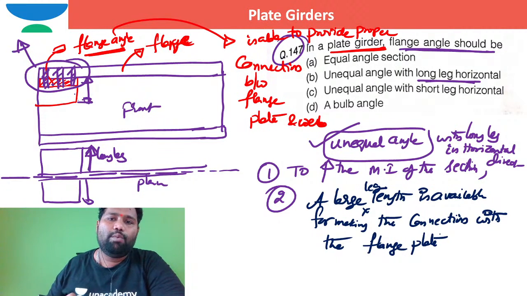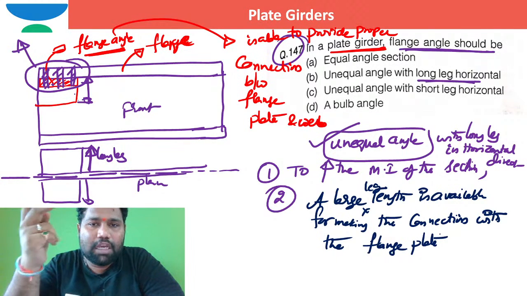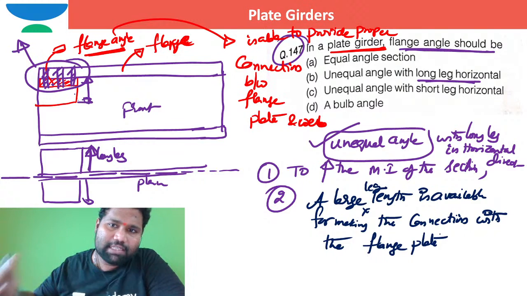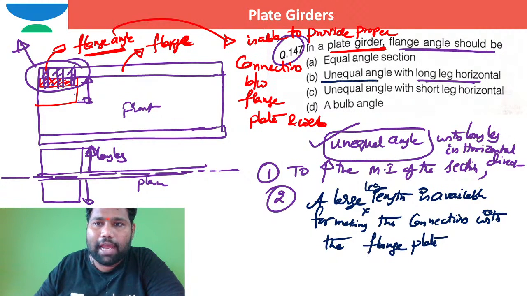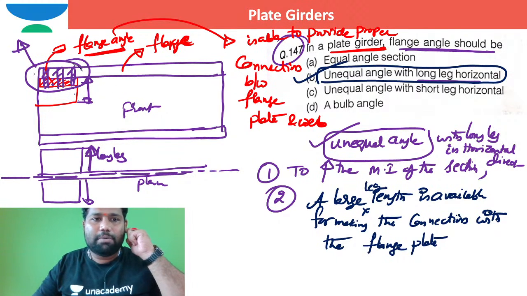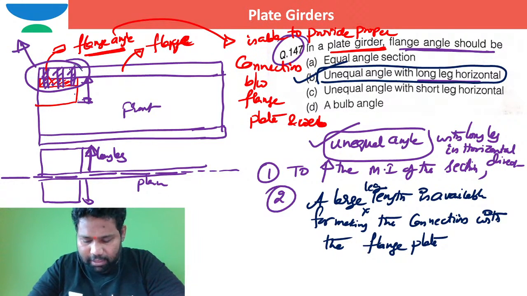That's the reason why, for the connection between the flange and web, I should go for an unequal flange angle with the long leg horizontal. That is the preferable section rather than an equal angle, because more connection is possible between the flange and this flange angle, right? Yes. So can I move to the next question, brother?